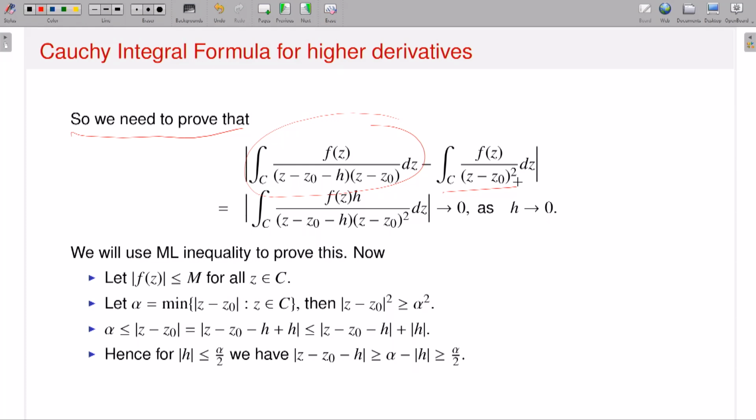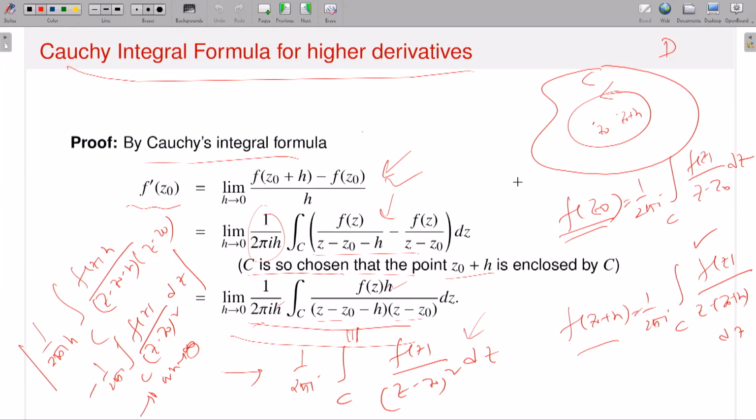So therefore I will just estimate this minus this. That's it. So that's what it is. So the 1 by 2 pi i factor, you can just forget about it. This h is cancelled, so therefore actually this is 1 by 2 pi i. Okay, so you do not care about this.